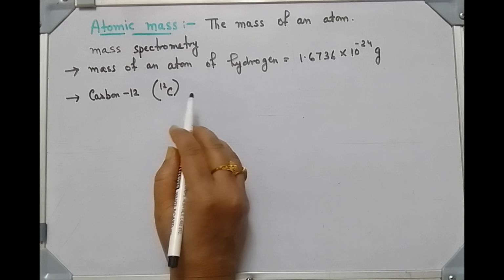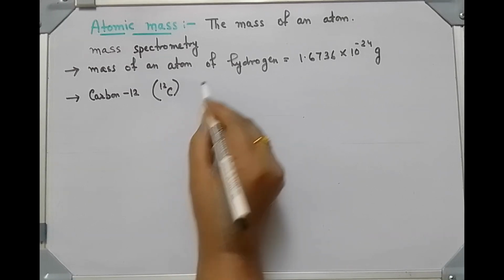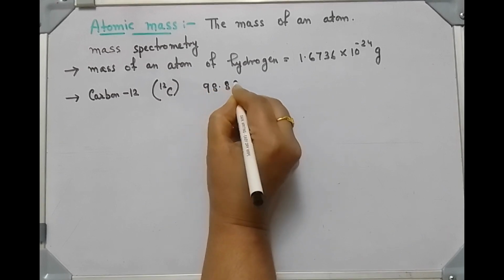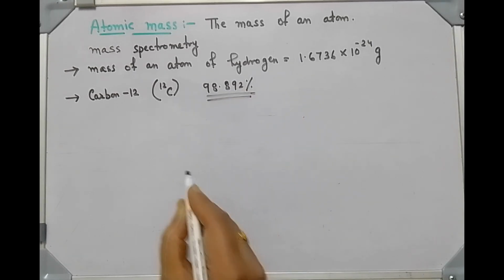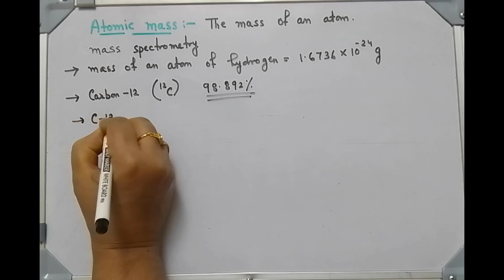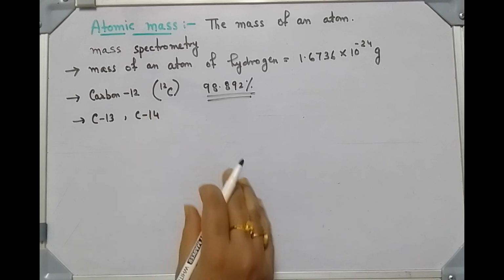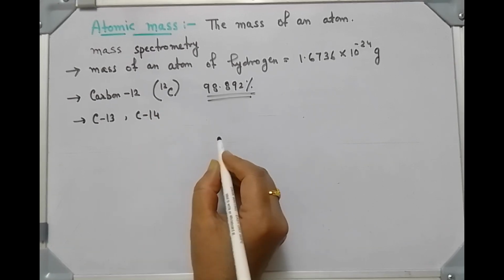Carbon 12 is one of the isotopes of carbon and its abundance is 98.892%. Although carbon 13 and carbon 14 isotopes are also known, their relative abundance is negligible.